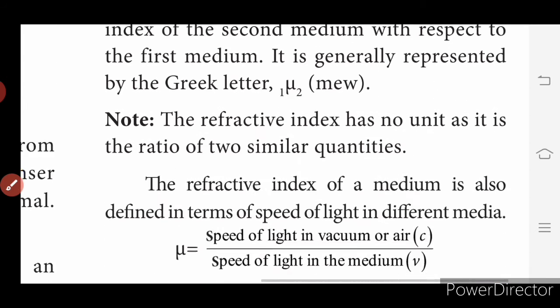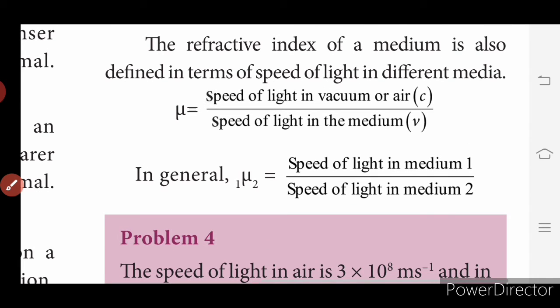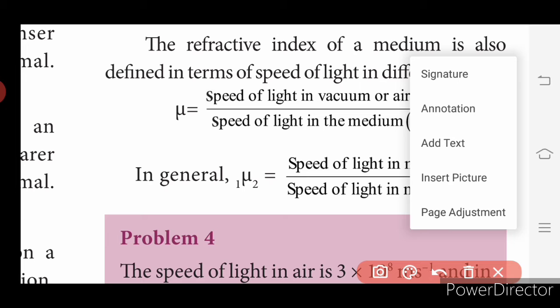The formula for the refractive index is mu equals the speed of light. This is also a very important formula, children. This will be asked and will be used to solve problems. So mu is equal to the speed of light in vacuum or air, c, divided by the speed of light in the medium, v. In general, mu 1 2 is equal to the speed of light in medium 1 divided by the speed of light in medium 2.